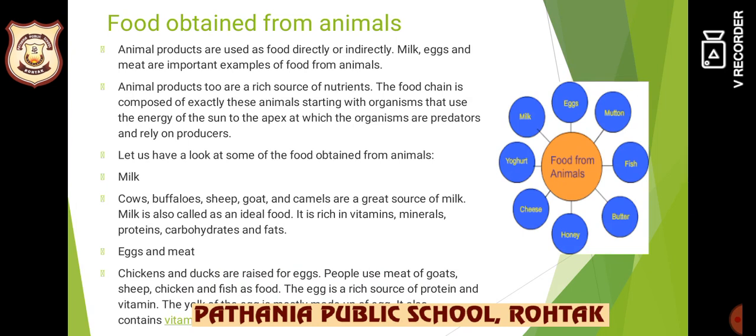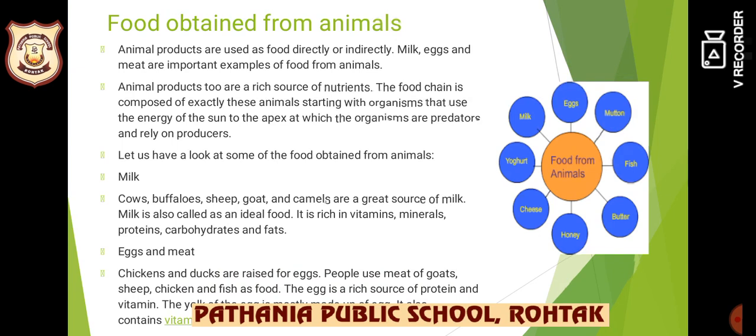And let us have a look at some of the foods obtained from animals. First is milk. Cows, buffalo, sheep, goat and camels are a great source of milk. And milk is also called an ideal food. It is rich in vitamins, minerals, proteins, carbohydrates and fats. Right? So several food products such as paneer, cream, butter, ghee, cheese and curd are made from milk.